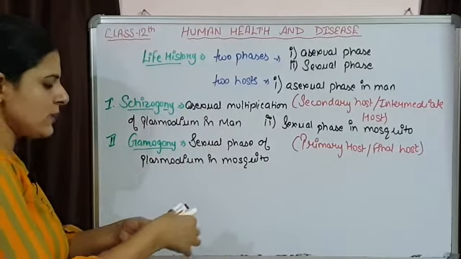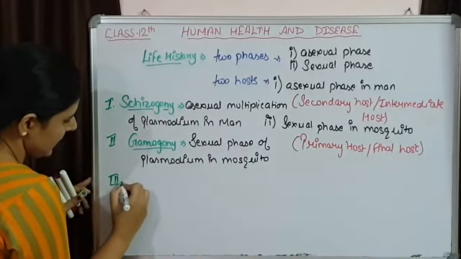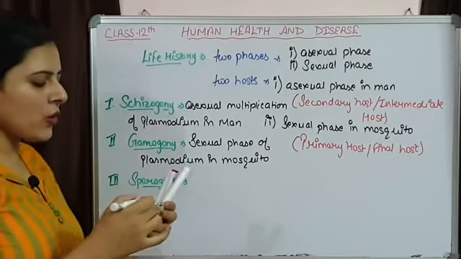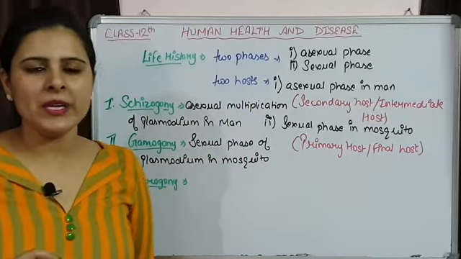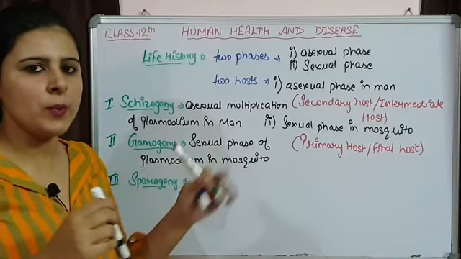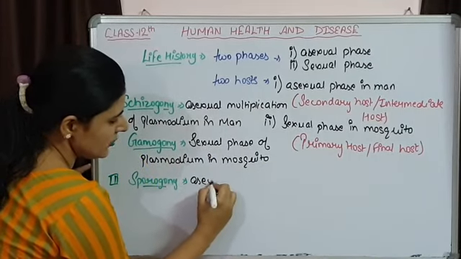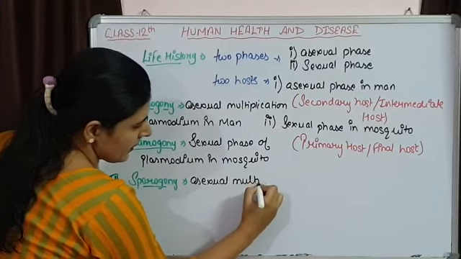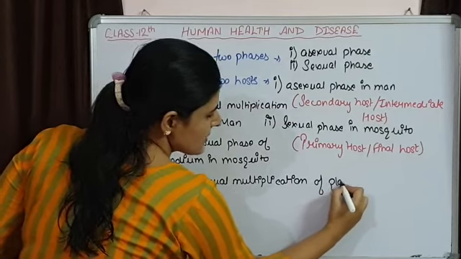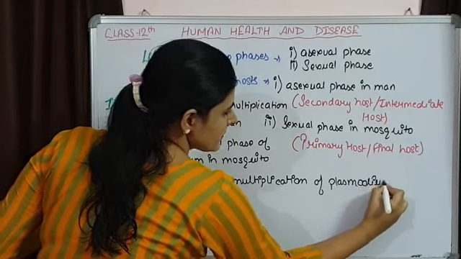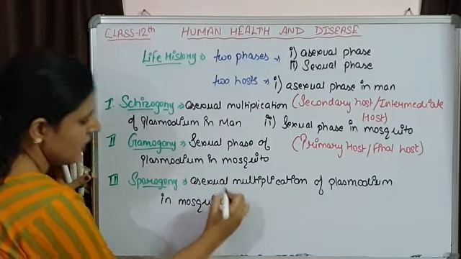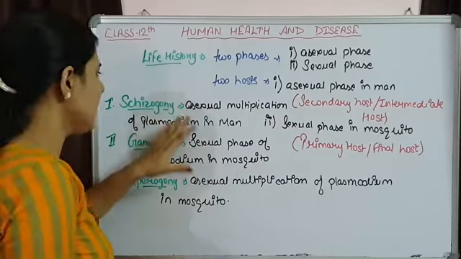Now the third one is sporogony. Sporogony is again the asexual multiplication of Plasmodium, but this takes place inside the mosquito, not men. We are going to discuss these three phases in detail.